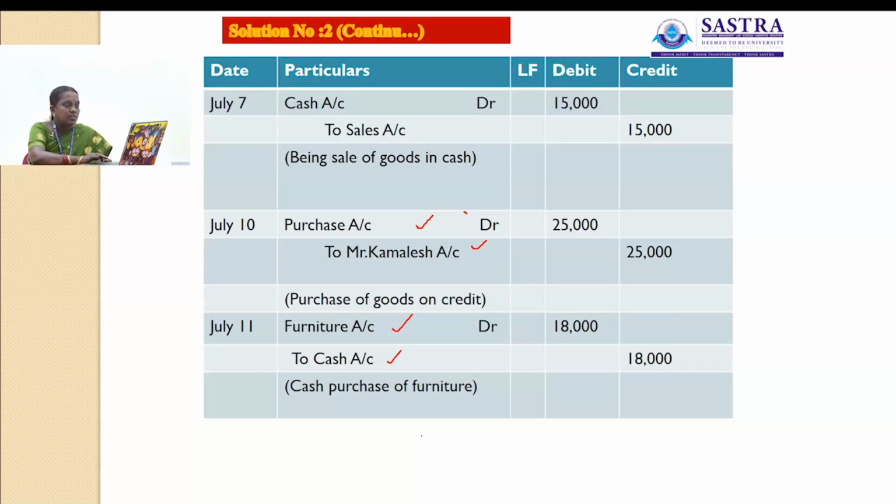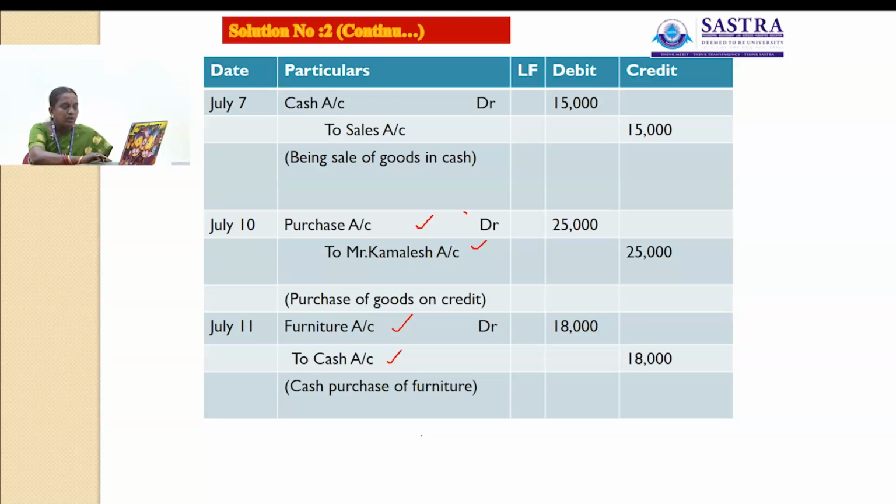Then next one is July 7th, goods sold for cash. Here cash account debit to sales account, with the amount 15,000 under the debit column and 15,000 under the credit column. The narration for this transaction is being sale of goods in cash. Then next transaction is July 10th. Here purchase account debit, rupees 25,000, to Kamalesh account, rupees 25,000 in both columns.